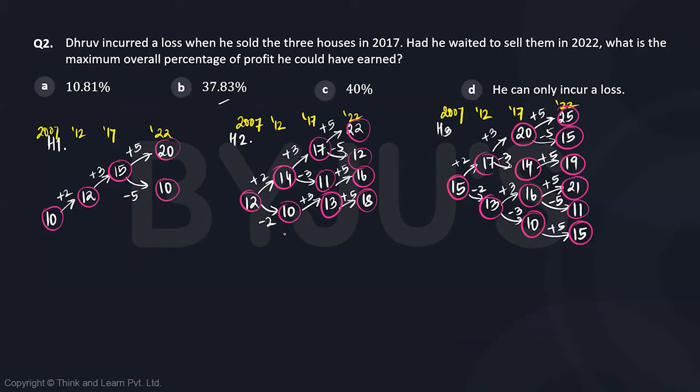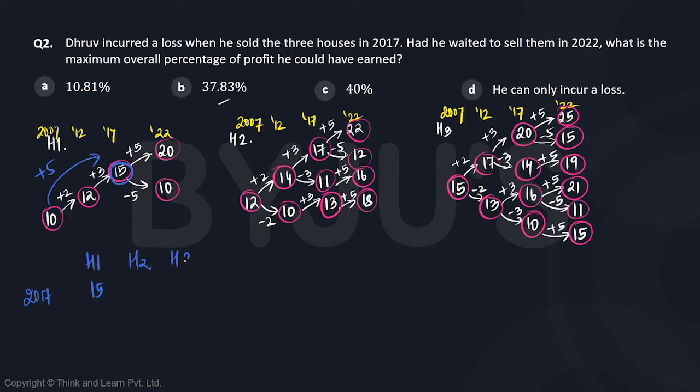Second question. Dhruv incurred a loss when he sold the 3 houses in 2017. Had he waited to sell them in 2022, what is the maximum overall percentage profit he could have earned? So if he sold in 2017, house one was definitely sold at 15. This is the only possibility. So if you look at the profit at which house one was sold, there was an increase of 5. So there was definitely a profit from here.